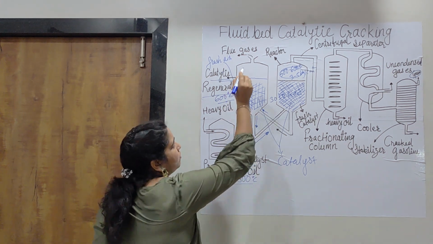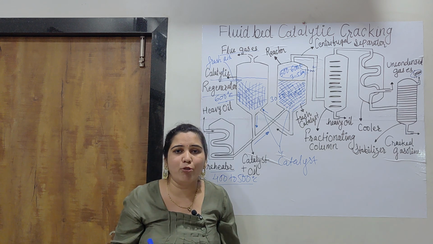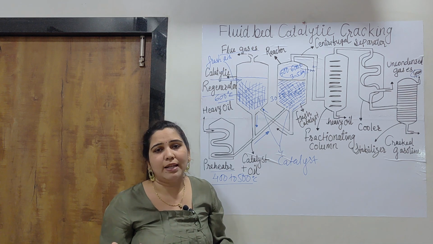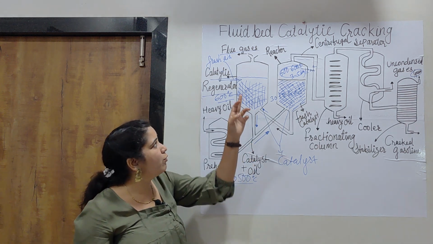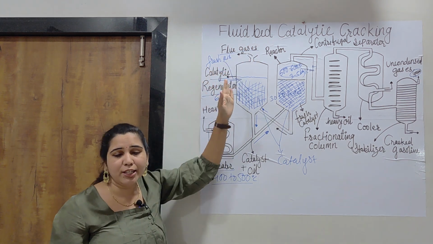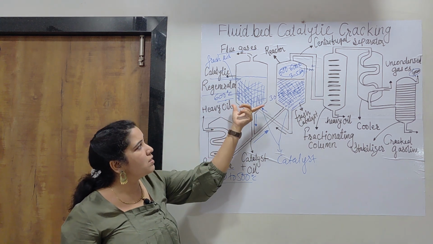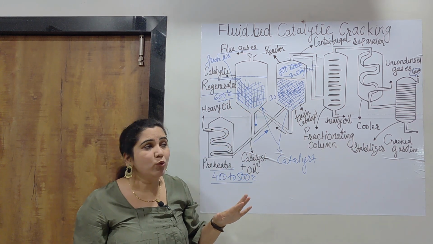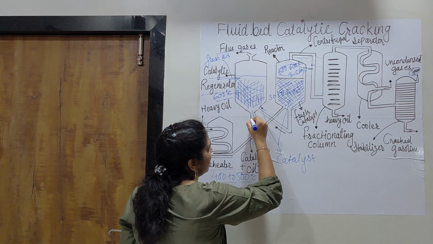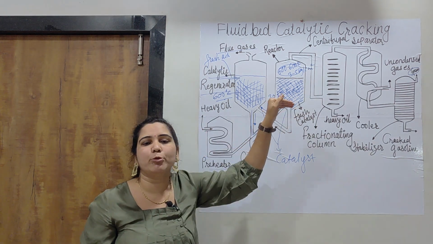So above 600 degrees Celsius temperature will be provided to this regenerator. And in this one opening you can see it is written flue gases. The gases produced from the carbon will be carbon dioxide. If some hydrogen is there, water will be produced. So for moving those flue gases out into the environment, that opening is given. In this way the catalyst has been totally freshened. Now for this fresh catalyst, here you can see one standpipe. Through this pipe the catalyst is passed towards the reactor again, and the process will be continued.